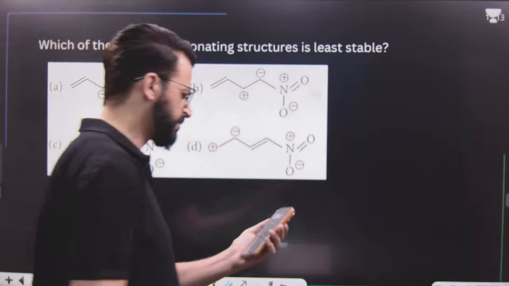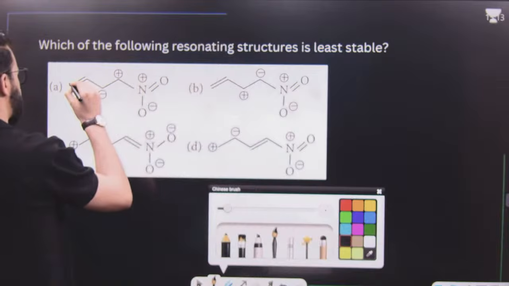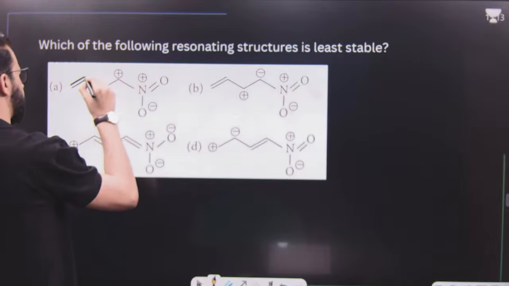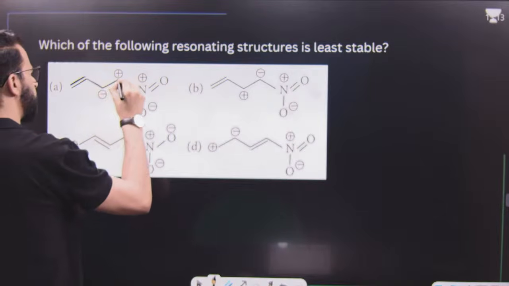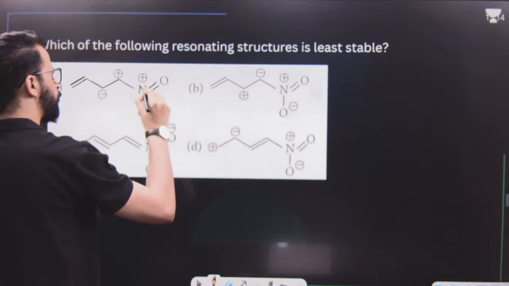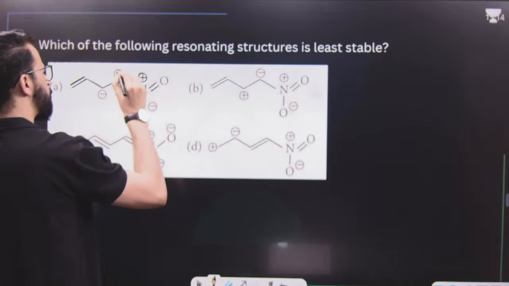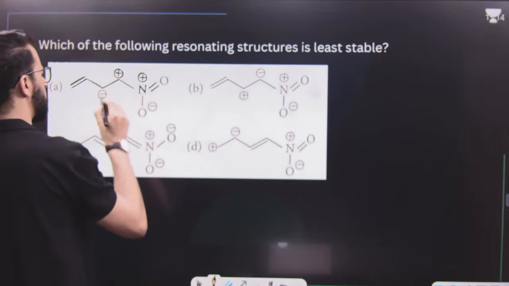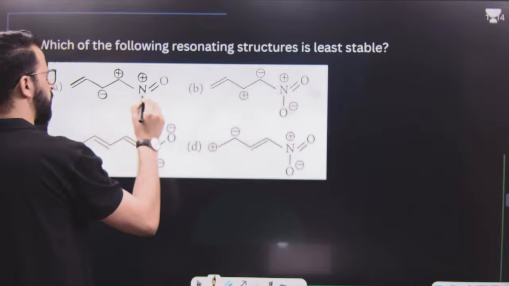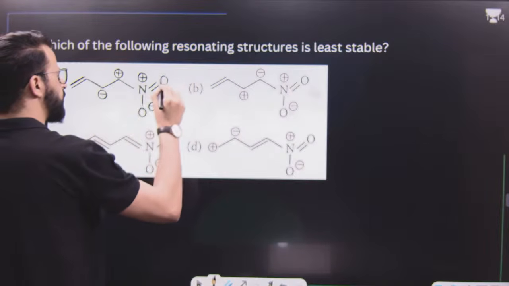Is this question visible to you now? Come on, everyone. It's basically a double bond over here, then a single bond. These are single bonds, this is a double bond. Here it is nitrogen with a positive charge, here a negative charge. Here it's a single bond O having a negative charge, and this is having O.